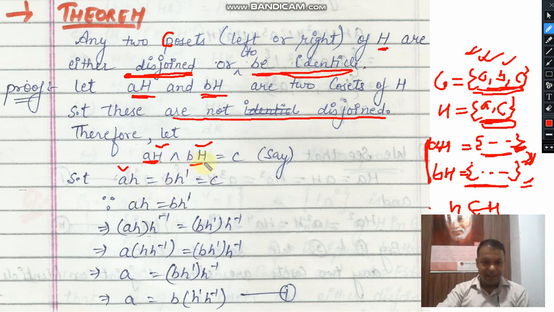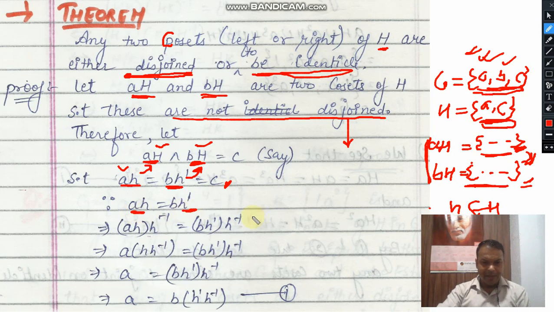Since these two cosets AH and BH are not disjoint, they will have at least one common element. Let us suppose ah is equal to bh'. Here ah is the element of the first coset and bh' is the element of the second coset, because our initial assumption is that they have at least one common element. So I am treating these two elements as a common element and let us suppose their value is c, which means these are identical. So I am writing these two elements again here.